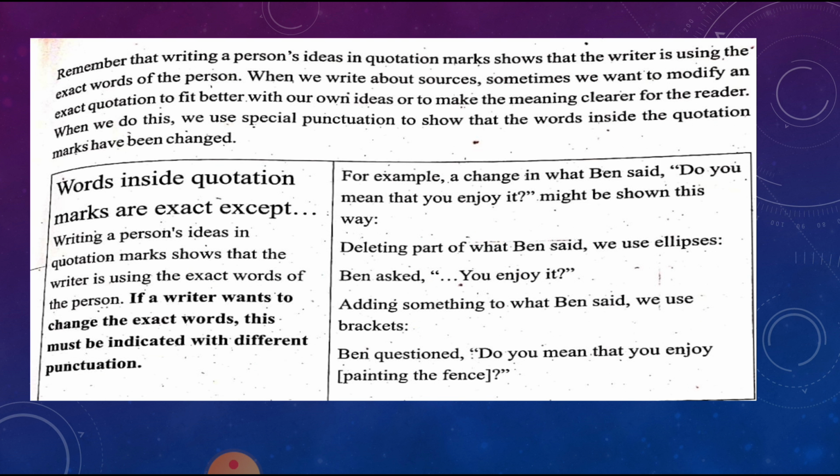Let us see. Words inside quotation marks are exact words. Writing a person's idea in quotation marks shows that the writer is only using the exact words of that person, and they have been put in the quotation marks. If the writer wants to change the exact words, this must be indicated with different punctuation. If he wants to change, then different punctuation marks are used.